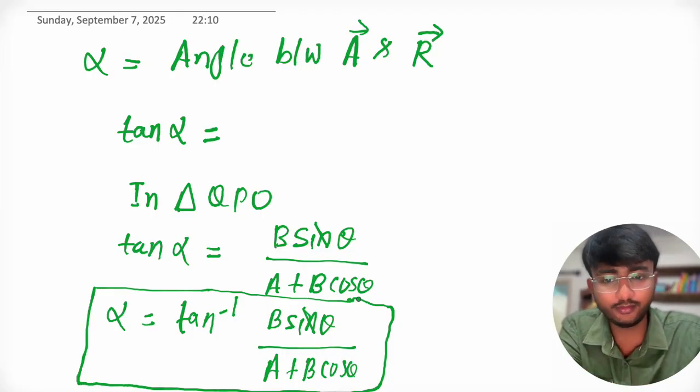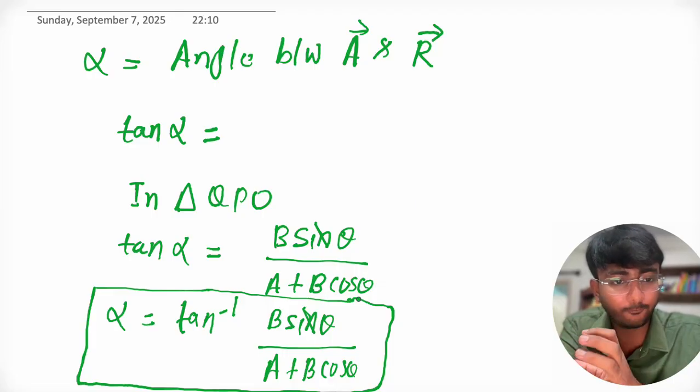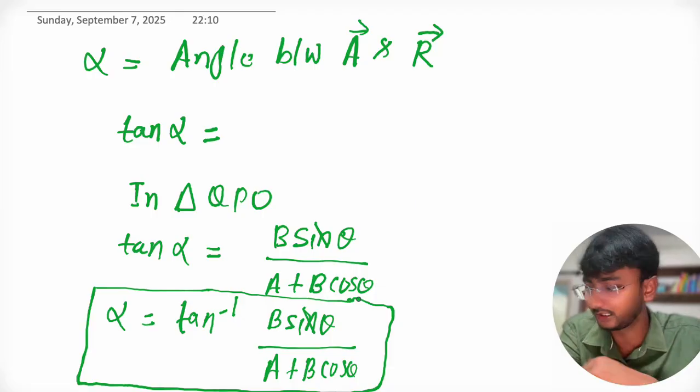Okay, so see, this is all for today. We have covered all the basic concepts of vectors, that is, what is a vector. Then we have discussed different types of vectors. Then we have discussed how we can add two different vectors. Then we have discussed polygon law, triangle law of addition, parallelogram law of addition. This is all the basic concept related to vectors.